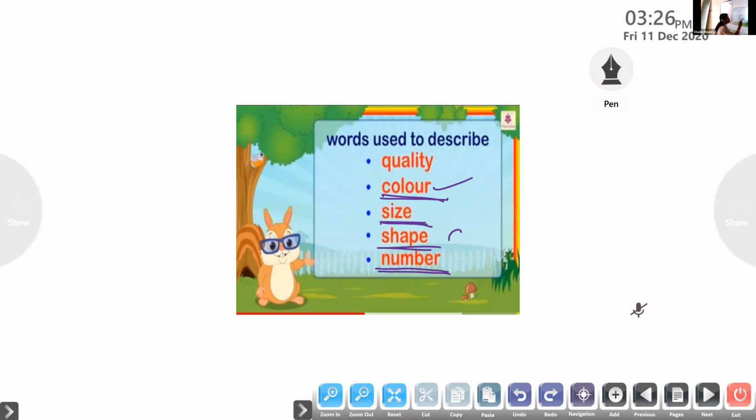Shapes, that is round, oval, square, rectangle, triangle, all the shapes are adjectives. And even the size is an adjective. And the quality is also an adjective. So the words used to describe the quality. Quality means what? Good, bad, honest. So all these are the quality which tells us about a person, an animal, or a thing. Quality, a thick paper, thin paper, all these are the quality. Color, size, shape, number, all are adjectives.